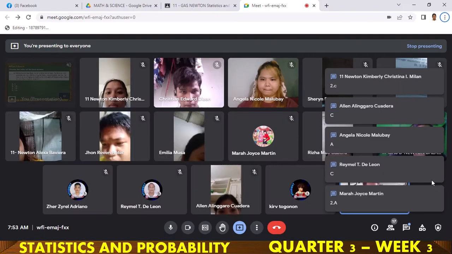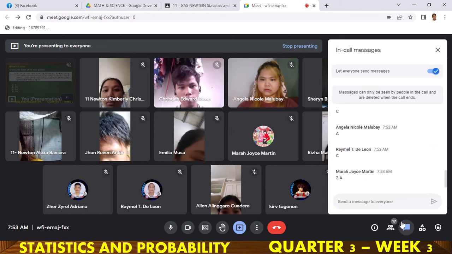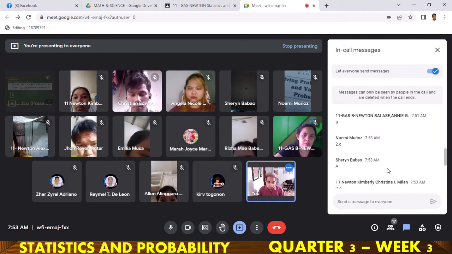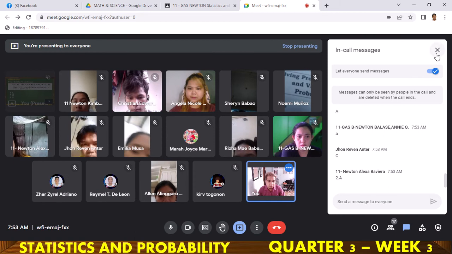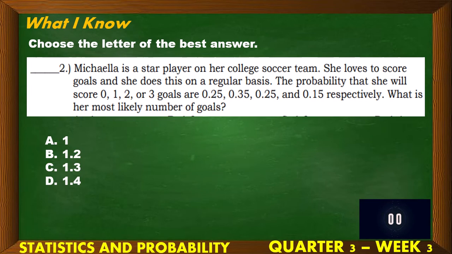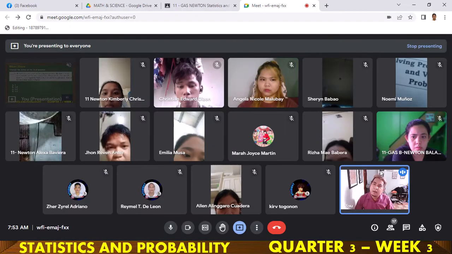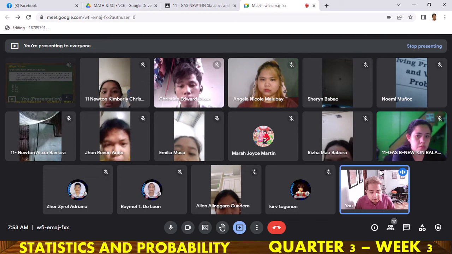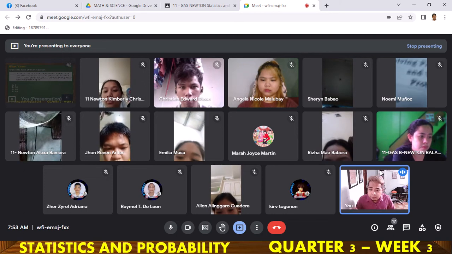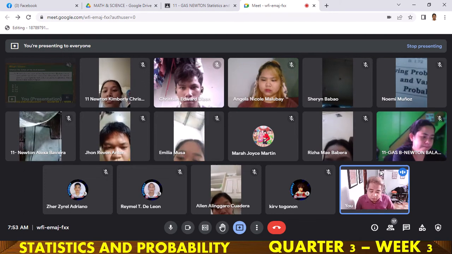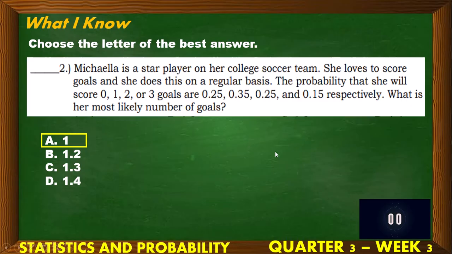Okay, let me check your answer. So some are answering letter C, others answer is letter A. Okay. So let us check what is the correct answer here. Class, for number 2, actually you can identify the answer with problem number 2 by just simply observing. Take a look at this word.